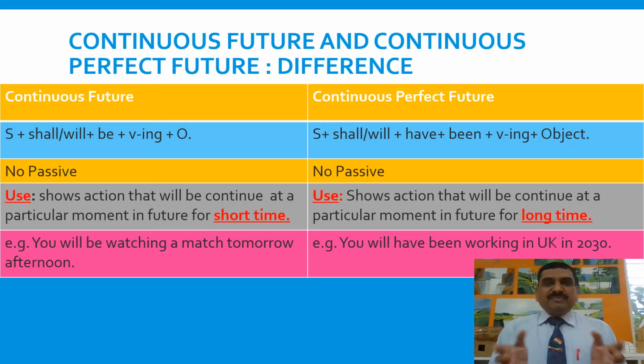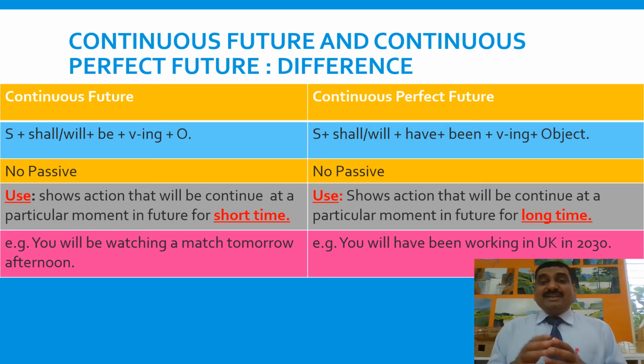Let's see what's the difference between continuous future and continuous perfect future. Continuous future shows action that will be continuing at a particular moment in future for a short span of time. For example, you will be watching a match tomorrow afternoon. Tomorrow afternoon, the action will be continuing for a short span of time. The action may start in future, and will be continuing at that time.